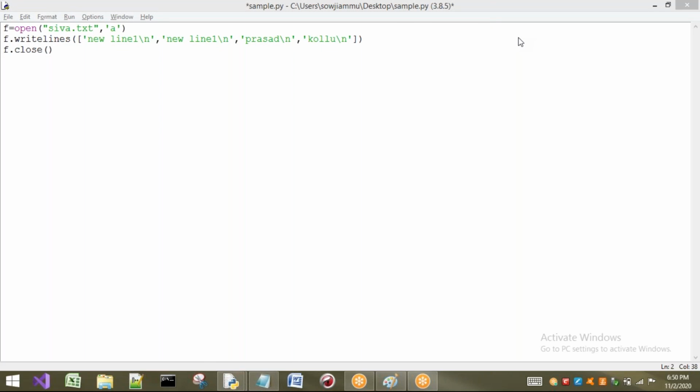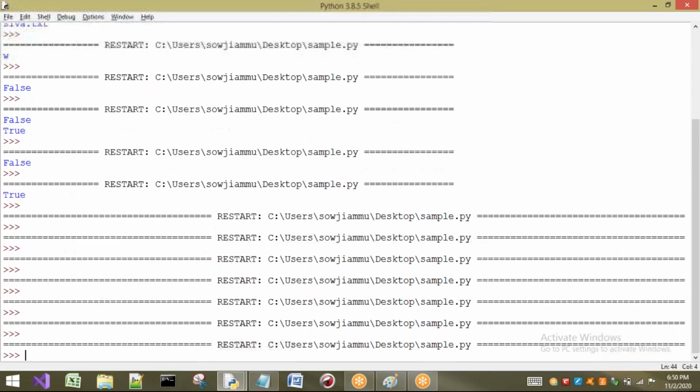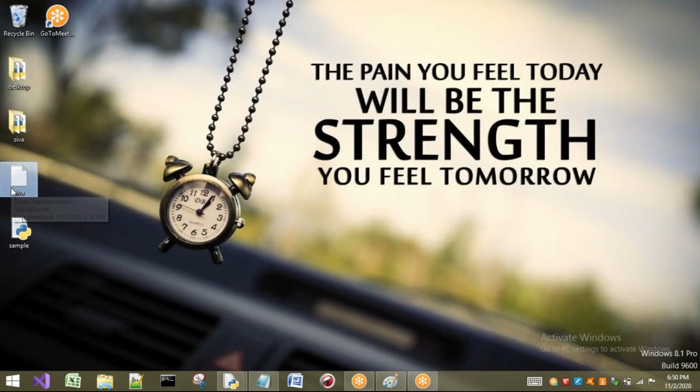Right now I am going to add new lines: new line 1, new line 2, and here new line 3. I will write only 3 lines. Now observe what happens if I execute this program. So see, I have executed this program. No errors are there, and I will check my file.